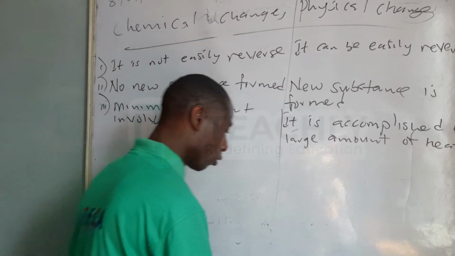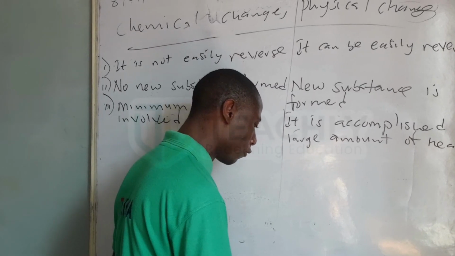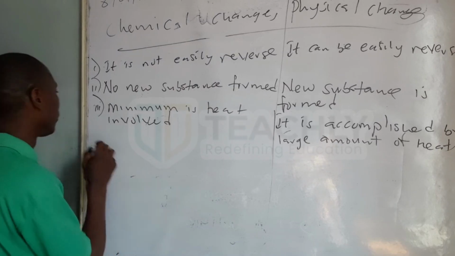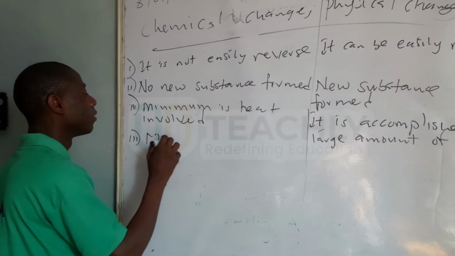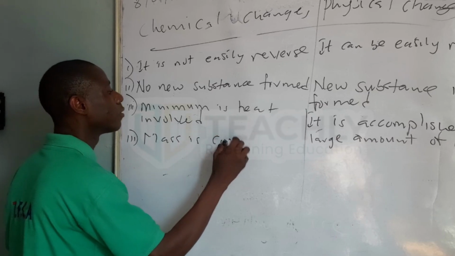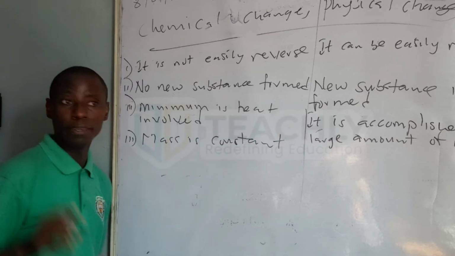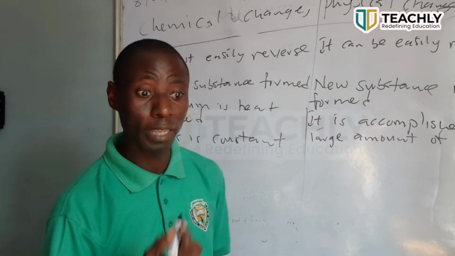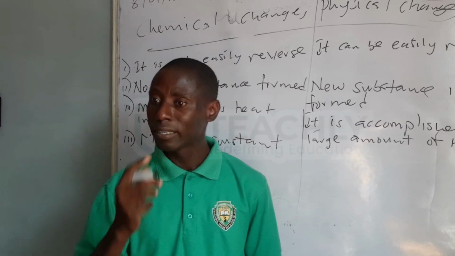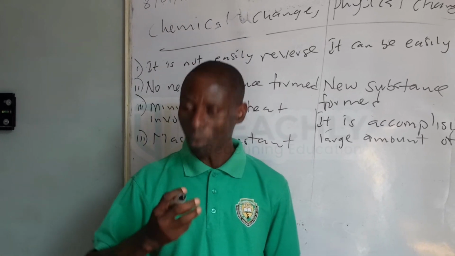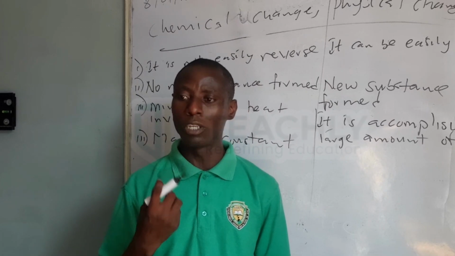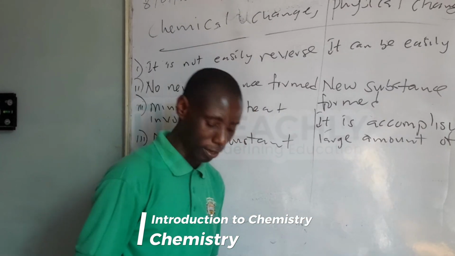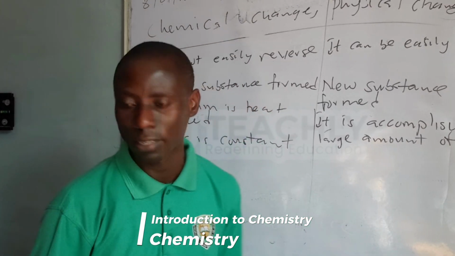So you are welcome, sir. So now because of that we are also moving to another difference. Look at the one here under the chemical change. Mass is constant. Just like the law of definite proportion in chemistry, even if a substance changes during a chemical reaction, there is no change in the amount of mass. So the quantity of matter, any chemical change is taking place, even if it changes to another different form, the mass is still maintained constant. But in physical changes, there is always change in mass.